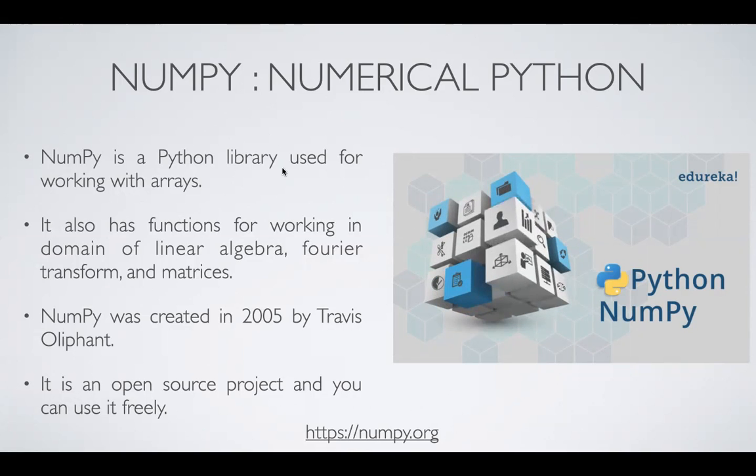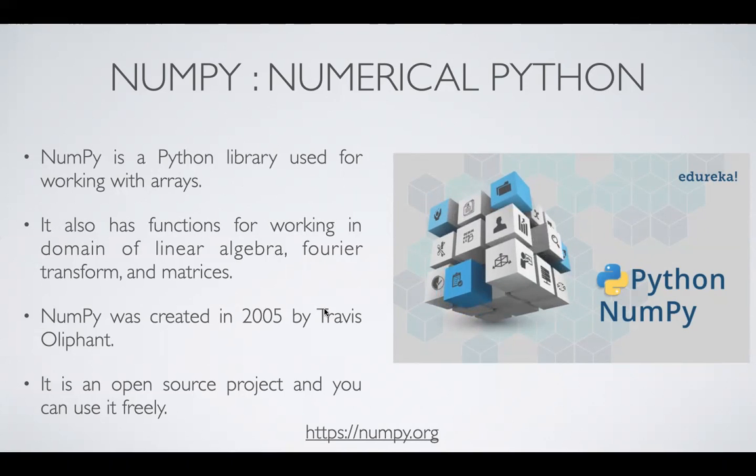If you go through the website numpy.org, I'll type it in chat, you can see all the libraries and functions available. I have also given the name of the website at the bottom of the slide, and you can click on it and go through it.